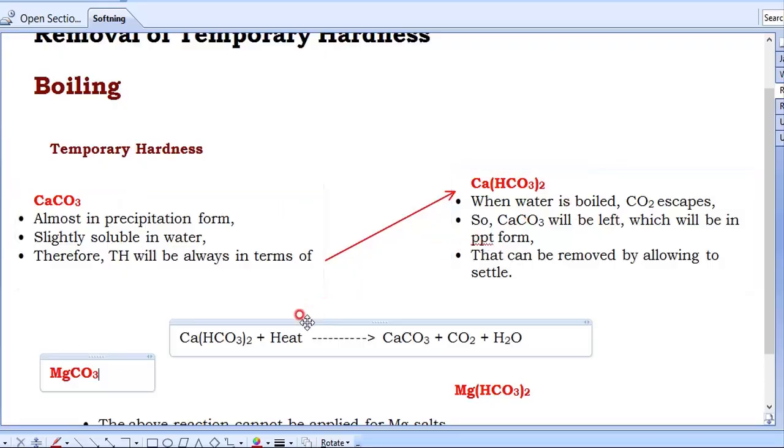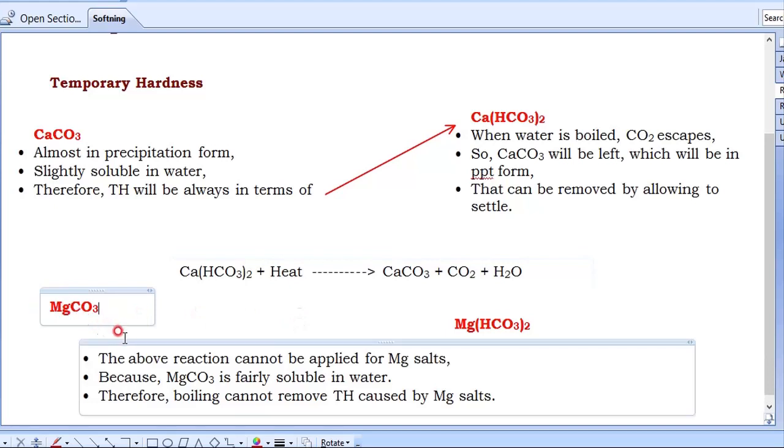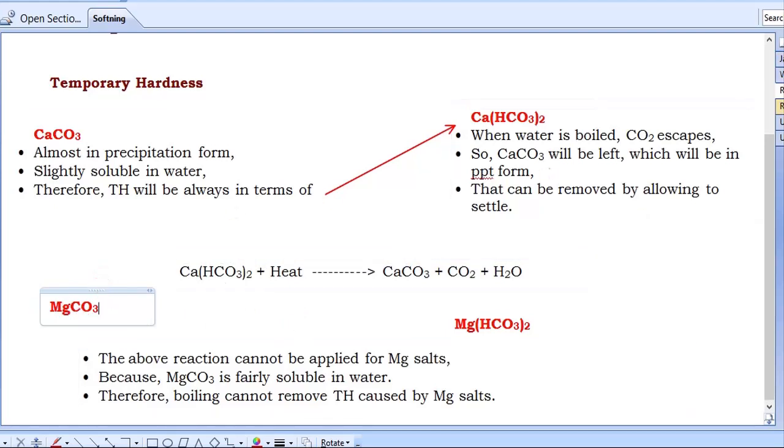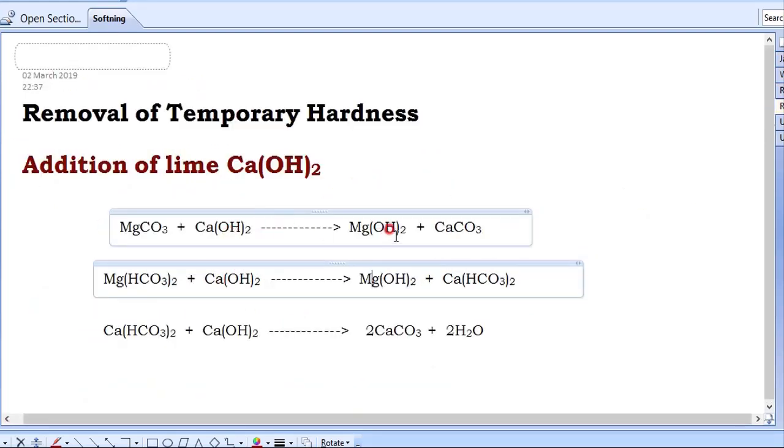Coming to MgCO3. To remove this MgCO3, add some lime to that, and Mg(OH)2 and CaCO3 precipitate, settle at the bottom, and we remove them.